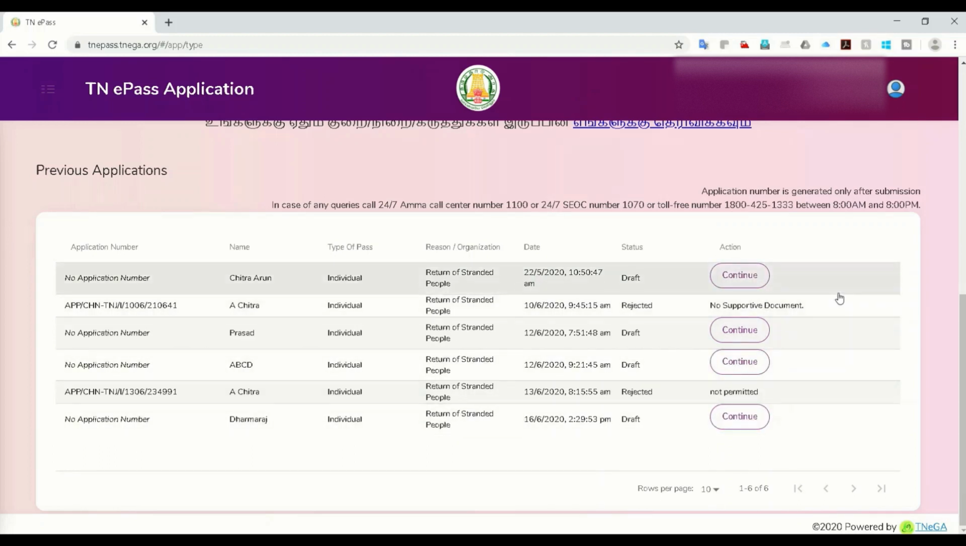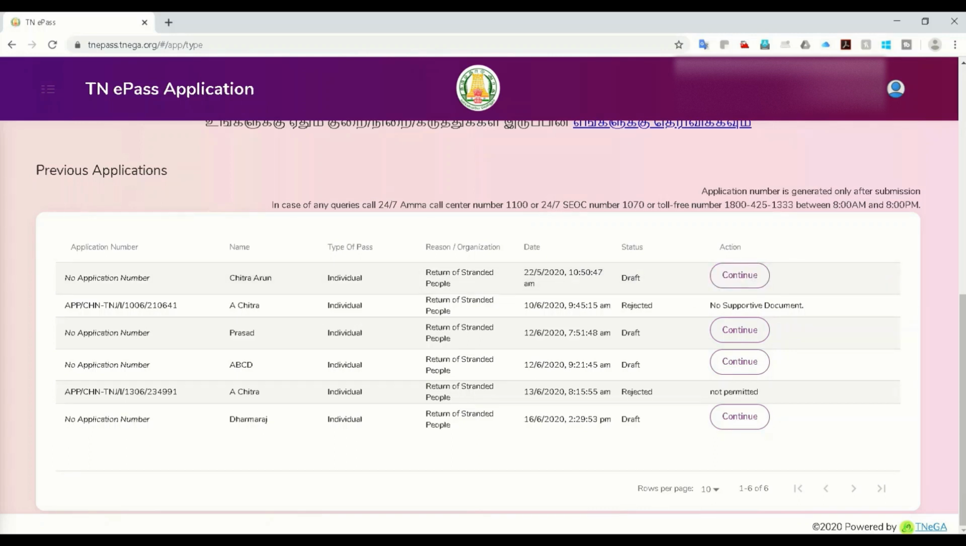Actions here. If you have a draft, you have a continue option. You can continue and complete the application. Rejected: no supportive document. Rejected means you'll get the reason why it's rejected, so that you can reapply. Rejected again, not permitted. So we put a reason which the government was not satisfied with and they rejected it upfront. In case it is approved, it says approved, you can click that and download it.